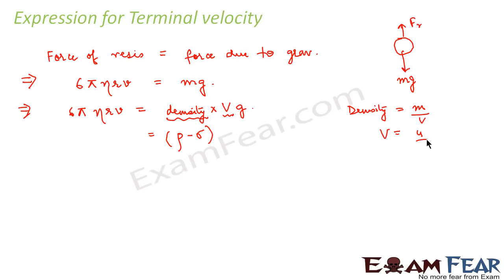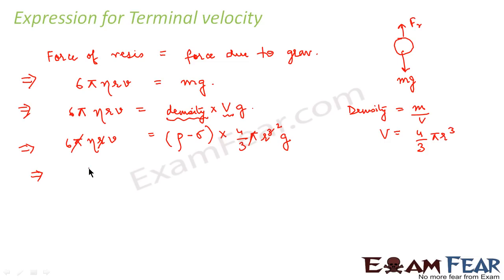The volume of the sphere would be nothing but 4 by 3 pi r cube, where r is the radius of the sphere. So we can write it as 4 by 3 pi r cube into g. And on the left side, we already had 6 pi eta rv. So pi and pi will get cancelled. r will get cancelled with one r.